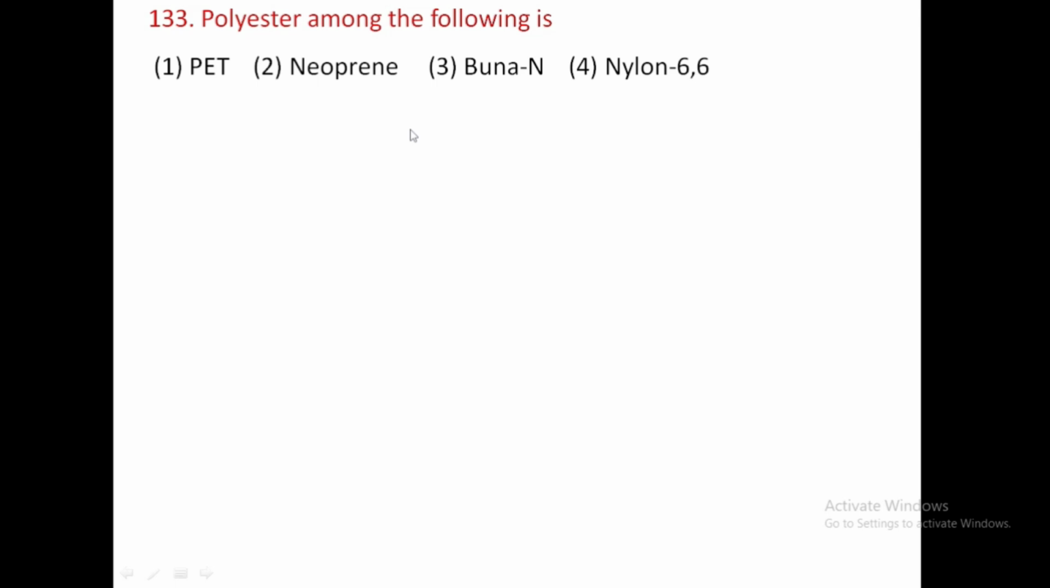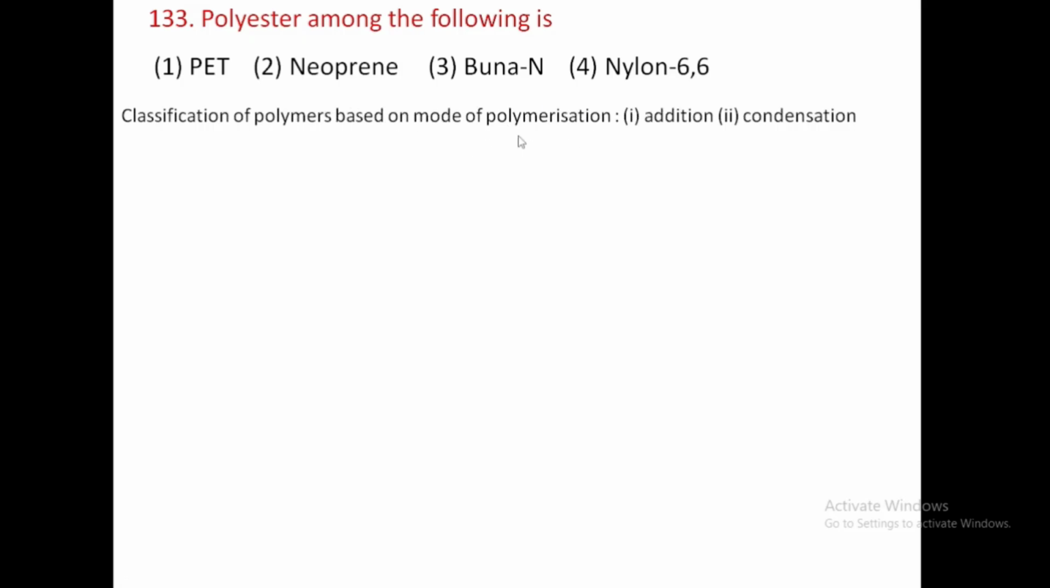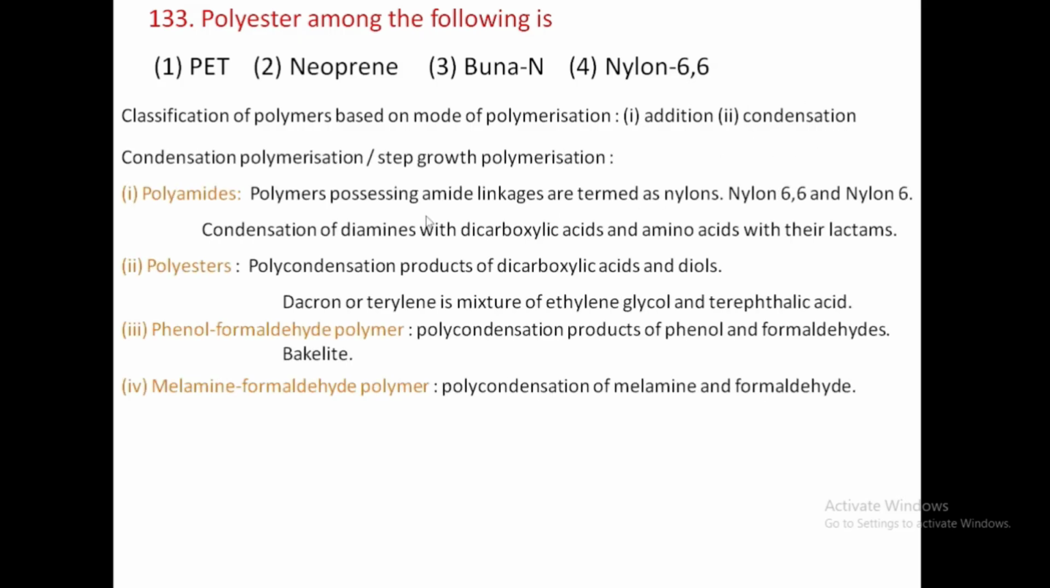Polymers are classified based on structure, source, and type of polymerization. The type of polymerization is classified into addition polymerization and condensation polymerization. Condensation polymerization is also called step growth polymerization. There are four different polymers in condensation polymerization. These are classified based on the linkage formed between the two monomer units after condensation.